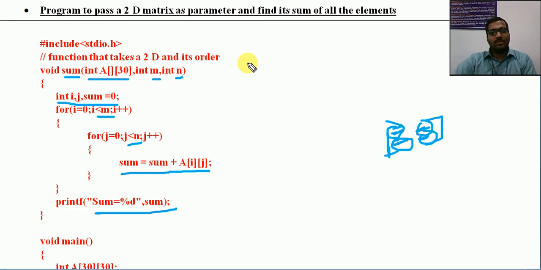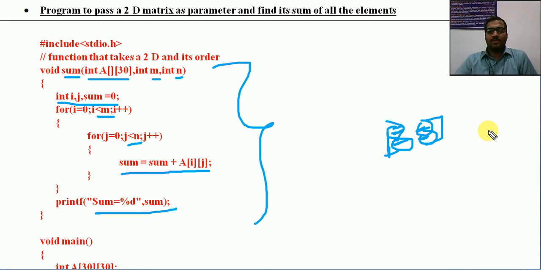Okay, so this is one example where we are using a two-dimensional array. Just remember two things while passing. Here we are passing only the name of the matrix, but while receiving in the formal parameter or function definition, the array parameter, where we are receiving that array, the matrix, it should have the column size. First of all, it should be in a two-dimensional format, and second, the second dimension must be present there. Otherwise the system will treat it as an error.